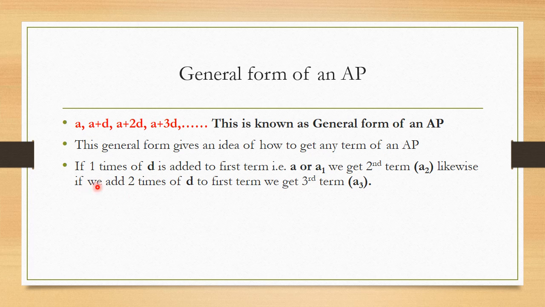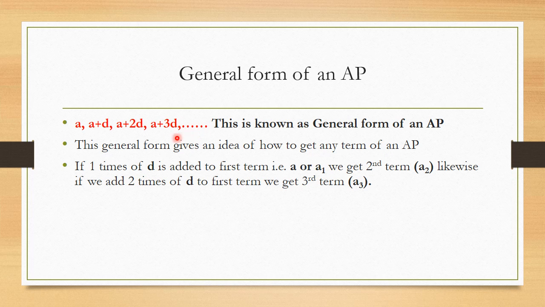Similarly, if we add 2 times D to the first term, we get the third term. You can see here, this is the third term. I am adding 2 times D to the first term, then I am getting the third term. Similarly, if I add 3 times D to the first term, I will get the fourth term. Similarly, if I add 4 times D to the first term, I will get the fifth term.